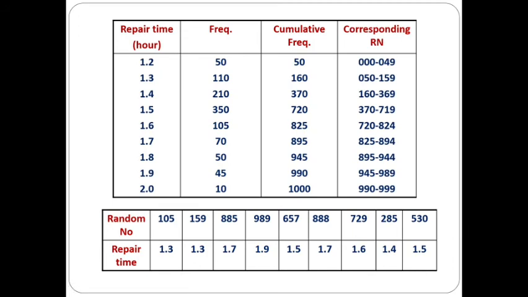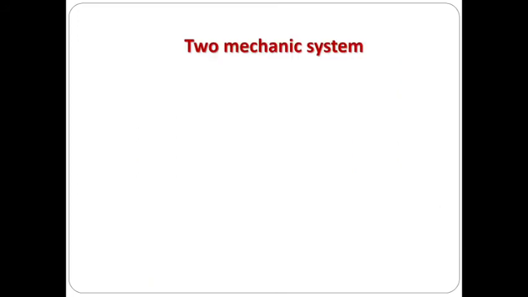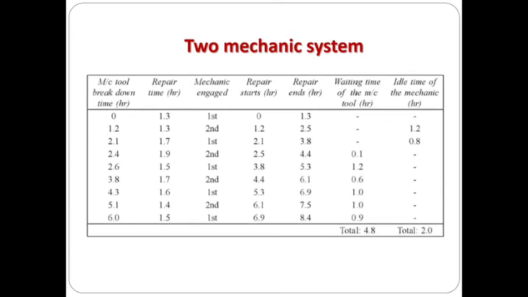We can formulate the tabulation for the 2 mechanic system first. So this is the machine breakdown time which is given in the problem. Next one is repair time, which we have just obtained by using the random numbers. After having these two data, we will simulate the environment for the 2 mechanic system first. Here we are going to have 2 mechanics.